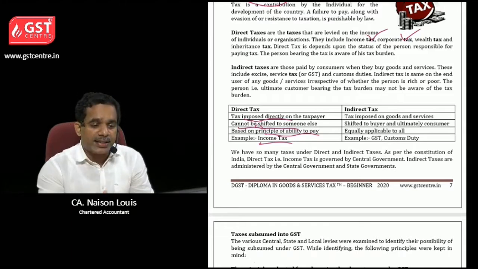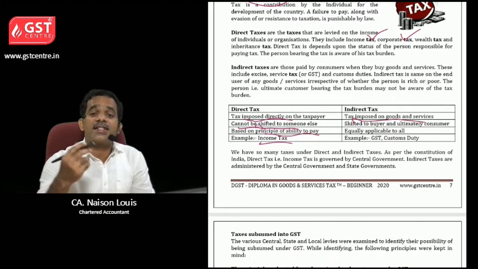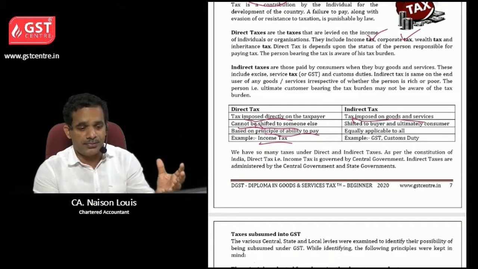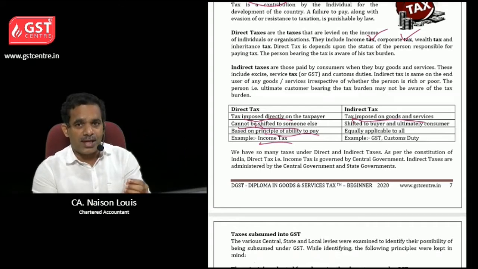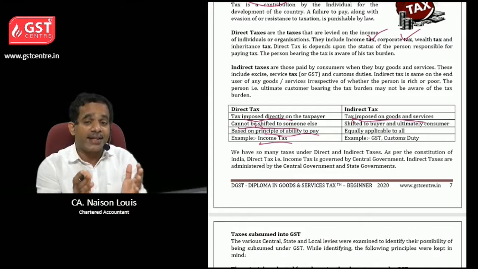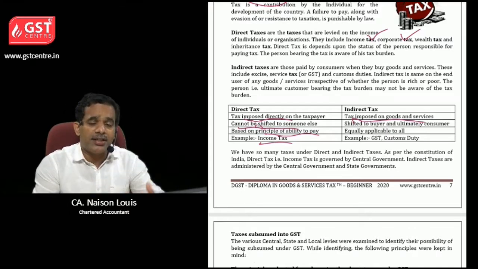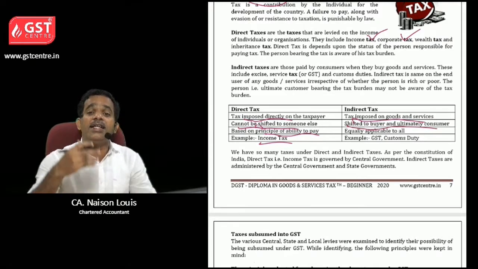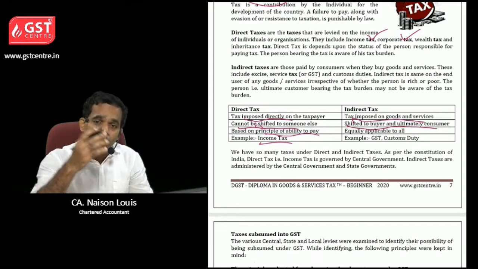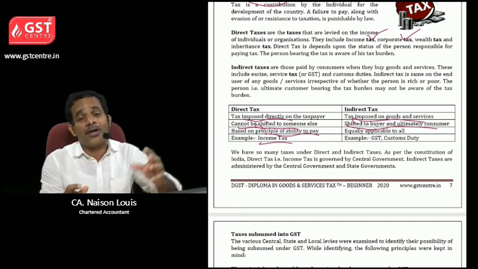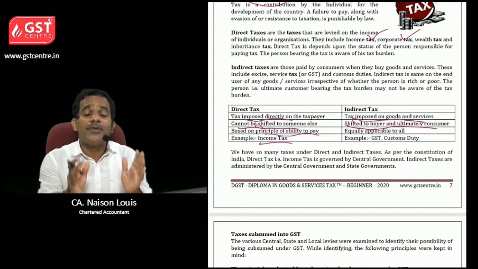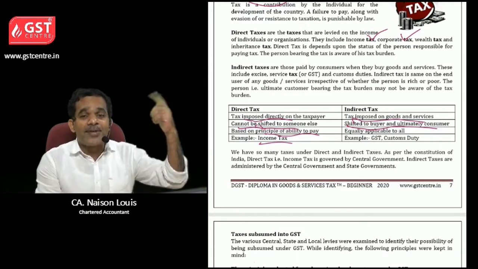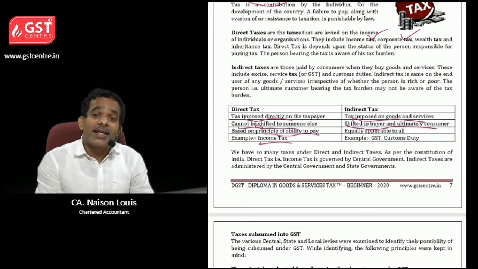Then what is indirect tax? Tax imposed on goods and services. See, income tax is charged directly on the income of a person. But GST, that is goods and services tax, is an indirect tax. So it is levied on goods and services purchased. Then it is shifted to the buyer and ultimately the consumer. We will see how it is shifted to the consumer. Actually, when we consume any goods or services, we are responsible to pay tax, not the business person. We are paying to the business person, and the business person has to pay tax to the government.